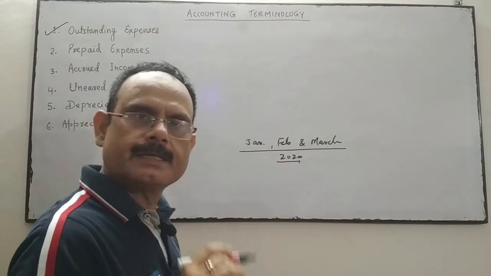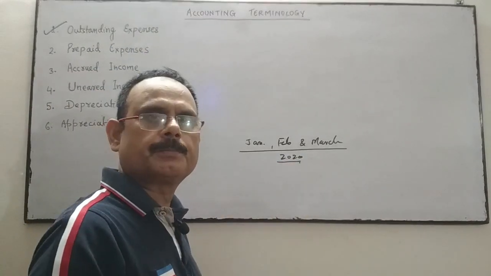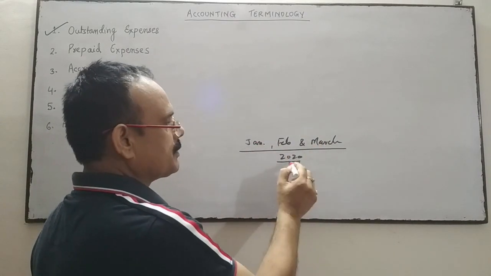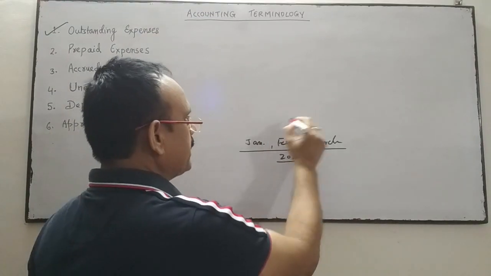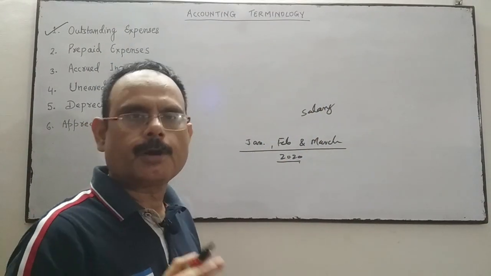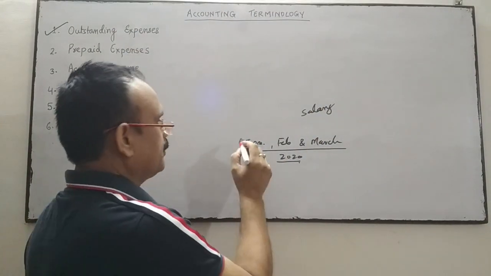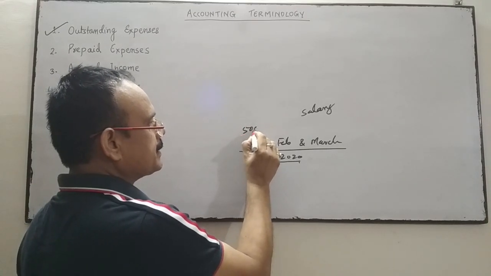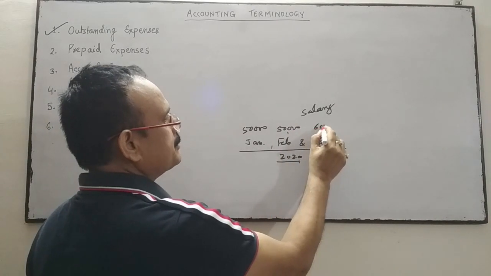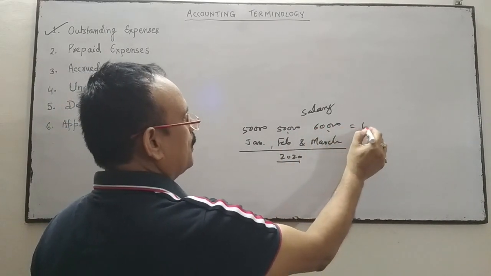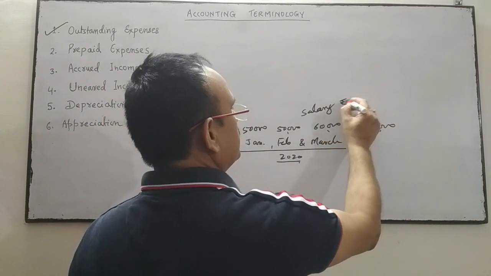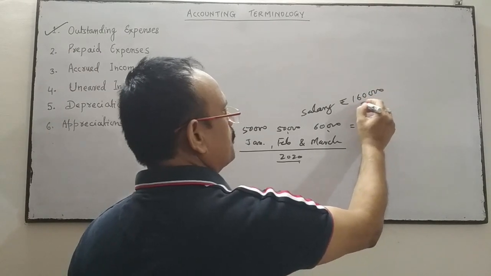The employee has given his services to the enterprise, to the firm, to the company, to the business in the months of January, February, March 2020, but the salary of these 3 months is not yet paid by the company. For instance, salary of January is 50,000, salary of February is 50,000 and salary of March is 60,000. So total 1,60,000 salary is not given to the employee.